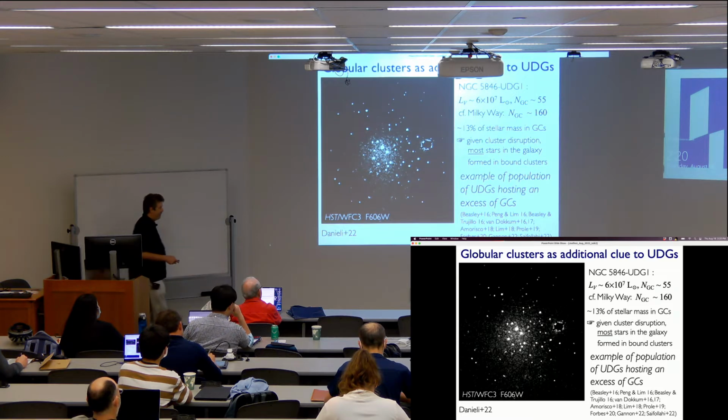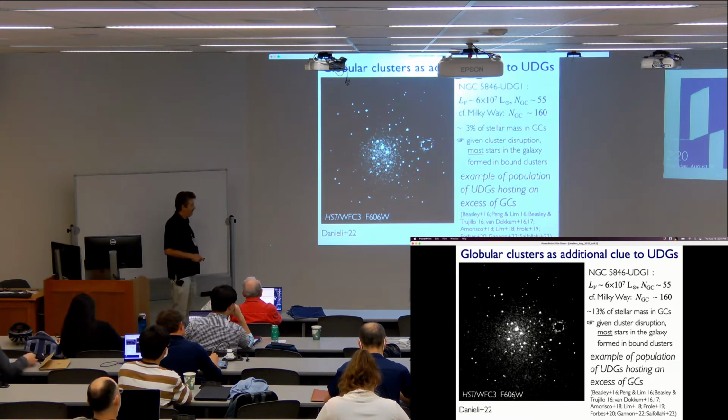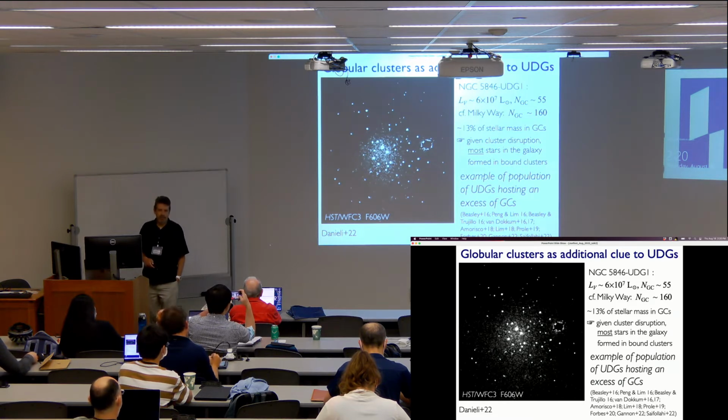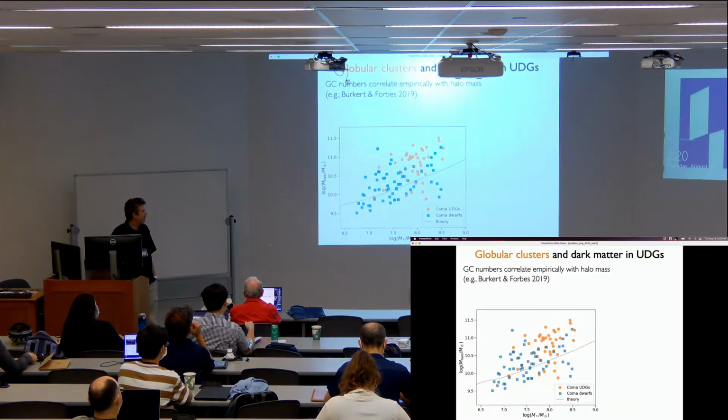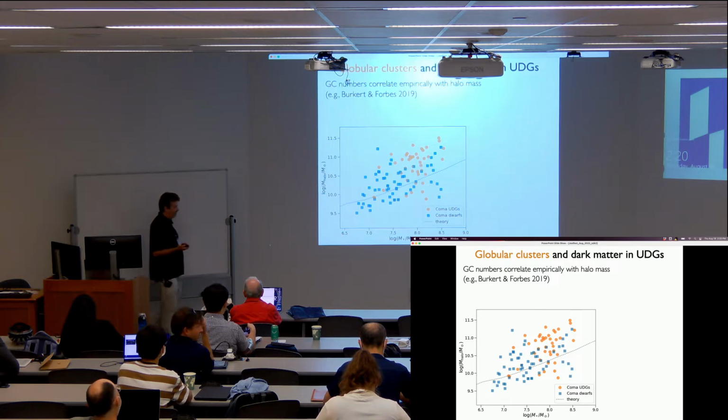And this is one in the latest of a whole cottage industry of studying globular clusters in UDGs. There's been quite a few known now with this excess of globular clusters. So there are two reasons this is interesting. One is for the formation itself of the UDGs, and star clusters for that matter. The other is using this as an indirect tracer for halo masses.